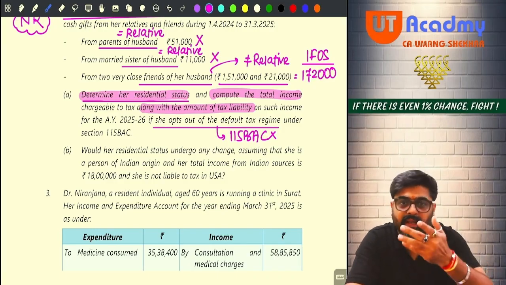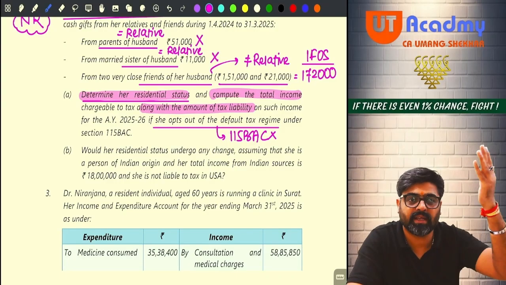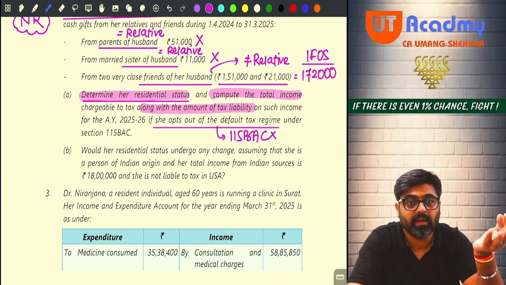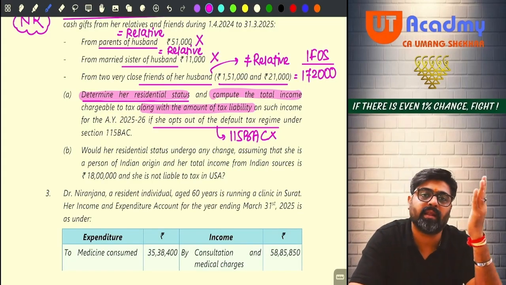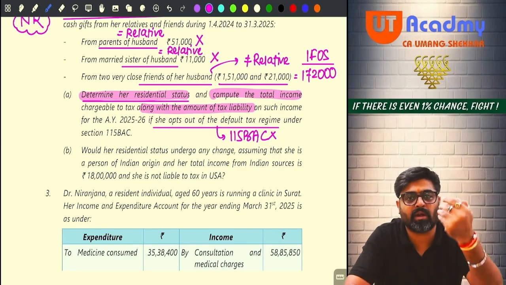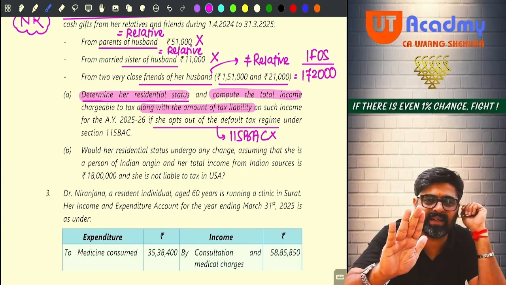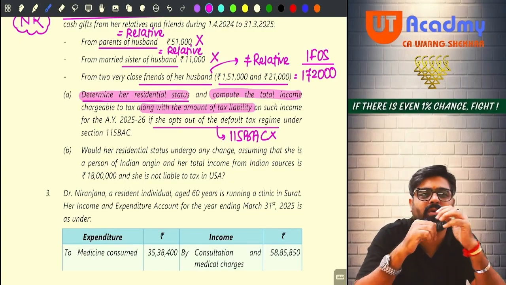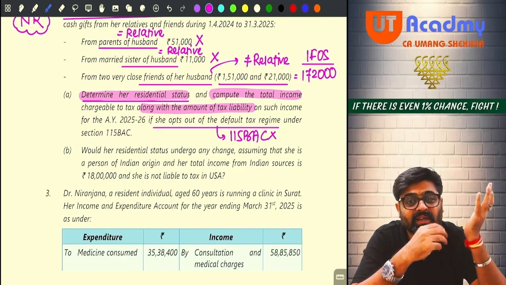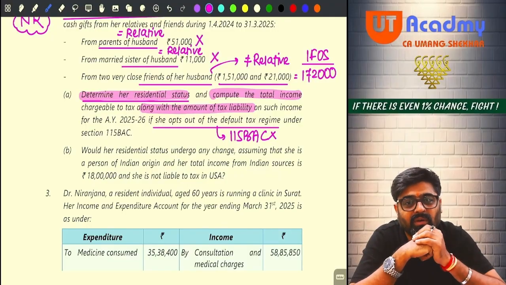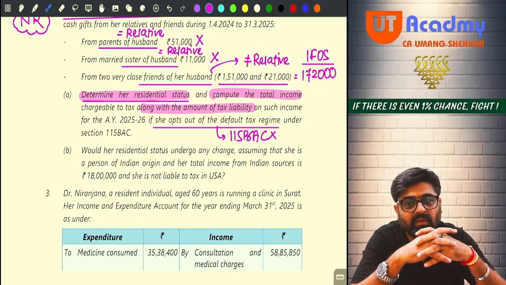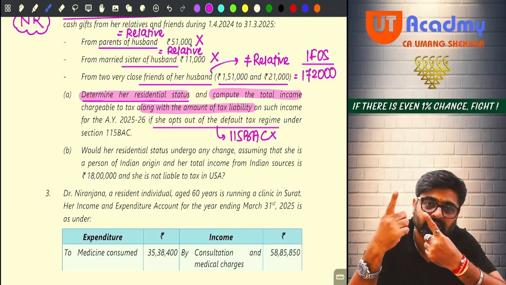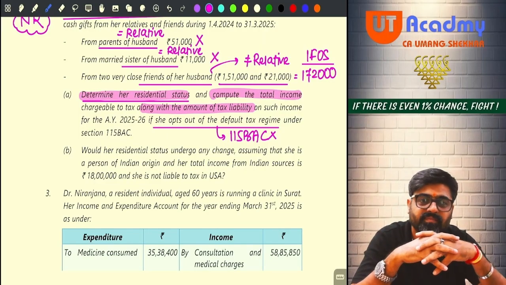So basic condition A still will not be fulfilled because our stay is only 177 days. And basic condition B, 120 days in the current year and the last 4 years, 365 days or more, still will not be fulfilled. Her stay is 177, more than 120 only. But the last 4 years stay is still 16 days only, no? So basic condition B will also not be fulfilled. So her residential status will remain the same, non-resident.